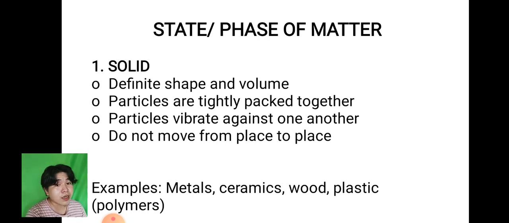We have the solid, the liquid, and the gas. But don't you know, we actually have right now five states of matter, and later on we will discuss the two. So first, solid. It has definite shape and volume. When we talk about definite, what do we call this one? Fixed shape and volume. Like for example, a brick, di ba?